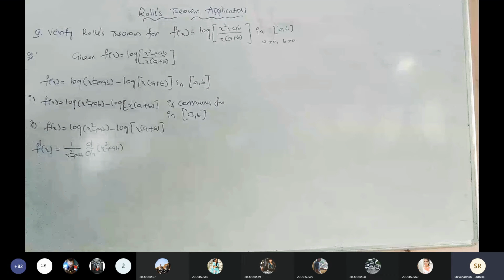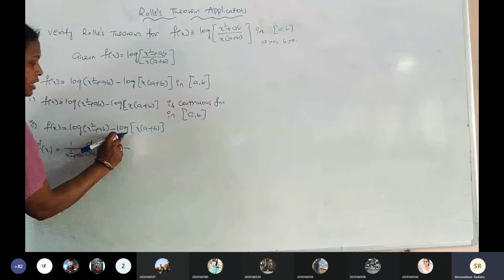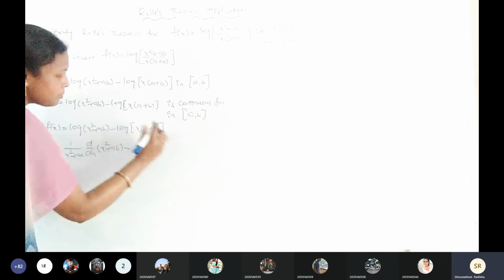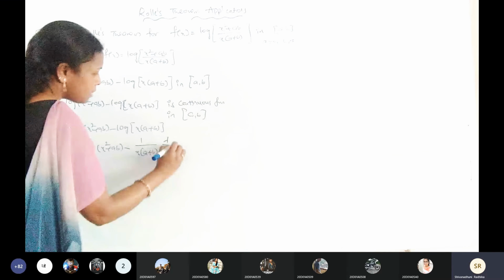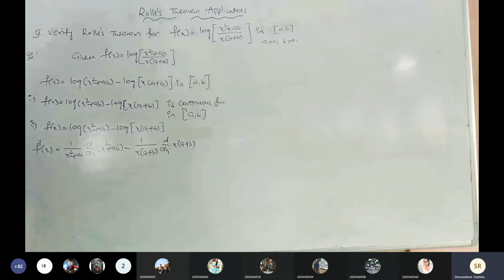Clear? Now minus, the derivative of the log function, 1 by x, times the derivative of the assumed term x into a plus b. Is it clear? Any doubts, ma'am?